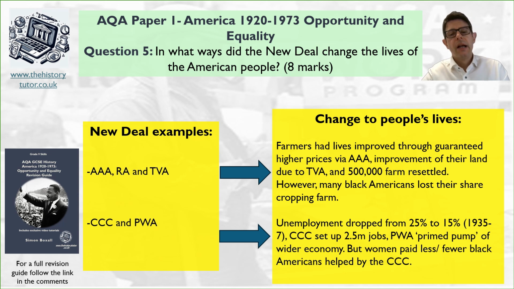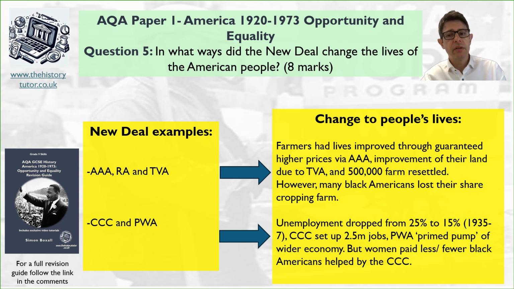Then the CCC and PWA are obviously helping workers. Dropping unemployment is the big thing, from 25% to 15% in the years given there. The CCC set up 2.5 million jobs. The PWA primed the pump for the economy. What does that phrase mean? It means that people in industry have got a job and they're getting paid, and then those factory workers can go out in society and spend money on shops, goods, services, going to the saloon.